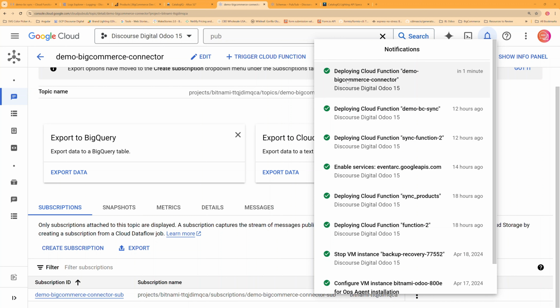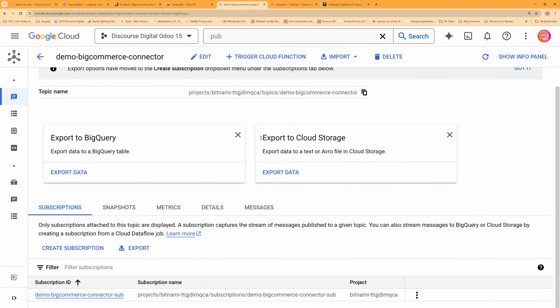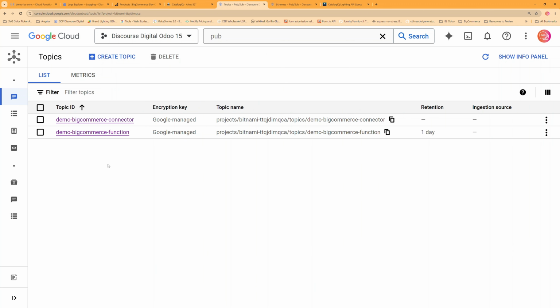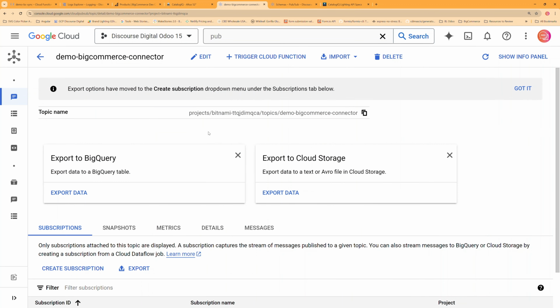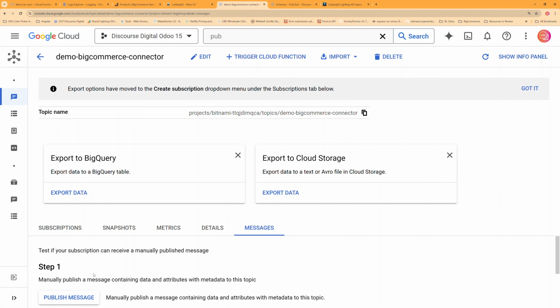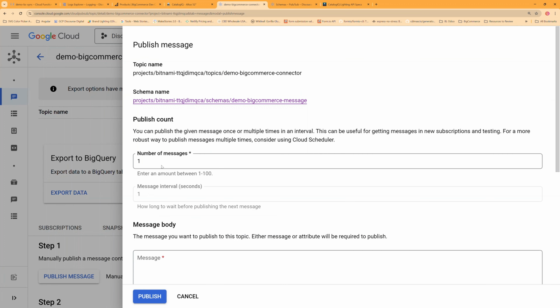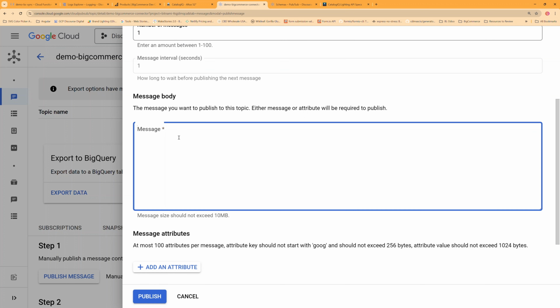All right, our function is now deployed. Let's go ahead and test it. So we are in our Demo BigCommerce topic. We're going to go to Messages, and we're going to go to Publish Message. And we just want one message. And remember our offset schema, we're going to add the offset property, and we're going to add a string for the value, which we're going to start the loop off at 0.